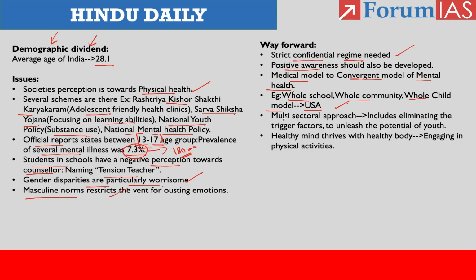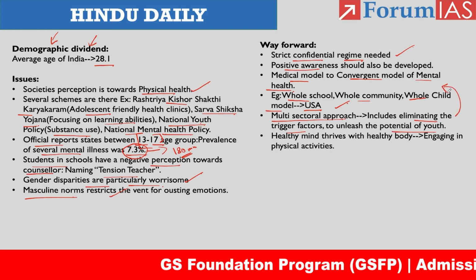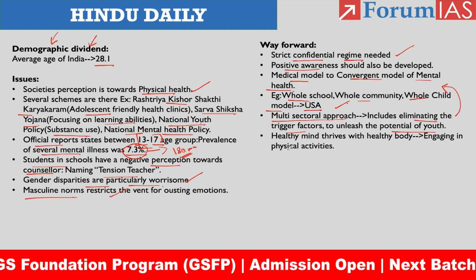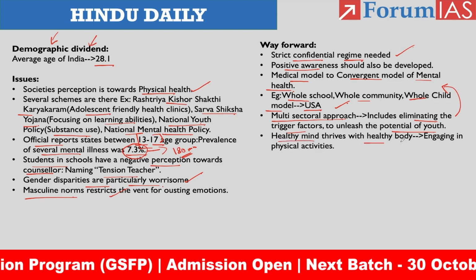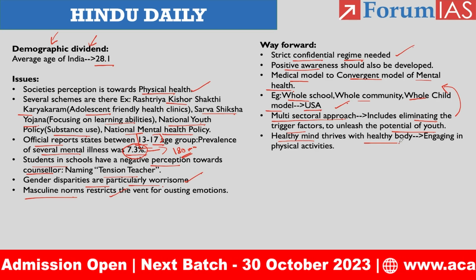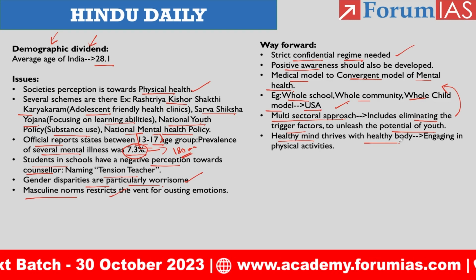Then lastly, it is related to the multi-sectoral approach. It includes eliminating the trigger factors to unleash the potential of youth. This is almost the same as the third way forward the article had provided, right? Then lastly, a healthy mind thrives with a healthy body. We need to emphasize more on a healthy body and healthy mind. Why? Because both are interrelated, both are interlinked.